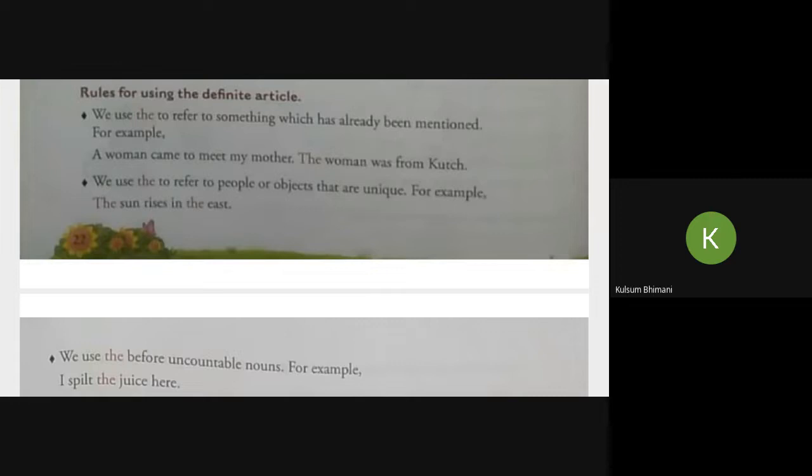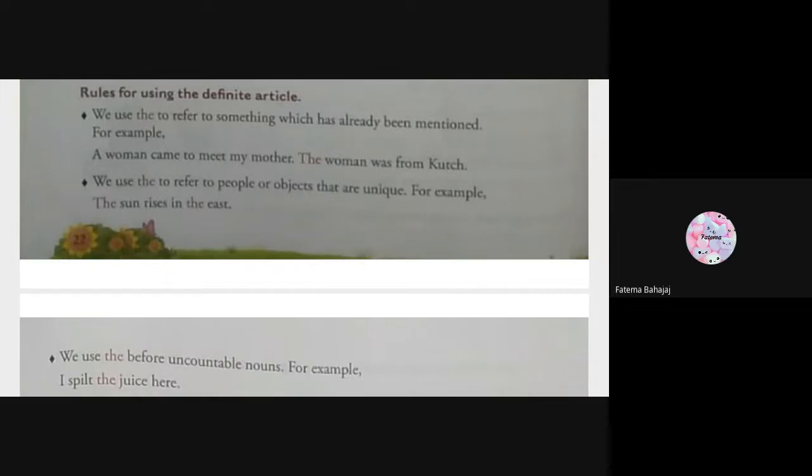Plant is a... Beta, it is not audible to me. Your voice is getting distorted. Okay. Keshwani Fatima, please call out another name, beta. Fatima Bajaj, are you there, beta? Yes, sir. Okay. Now, the same question. Frame a sentence where we are using the article the for unique objects.